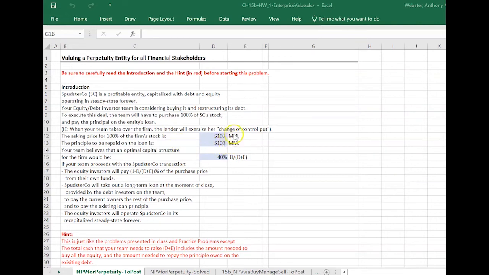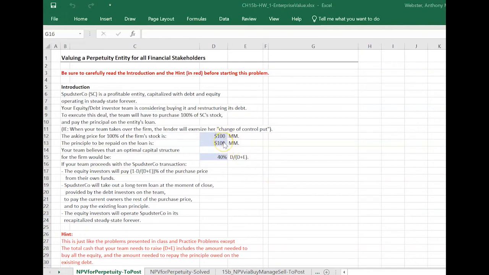So in this case, we're starting with a firm with a leverage ratio of 50%, and your team believes that the optimum leverage for the firm is actually a little bit less than that, 40%. Other than that, really nothing changes in the problem.